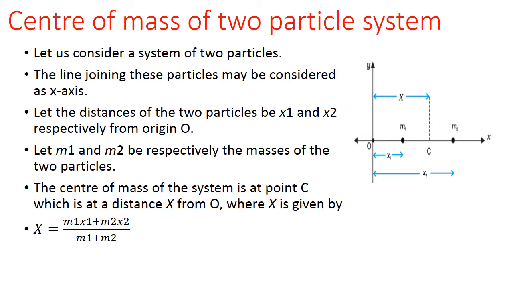Then the center of mass of the system may be located at point C, that may be expressed as x is equal to m1 x1 plus m2 x2 divided by m1 plus m2, where x is the position of point C from origin O.